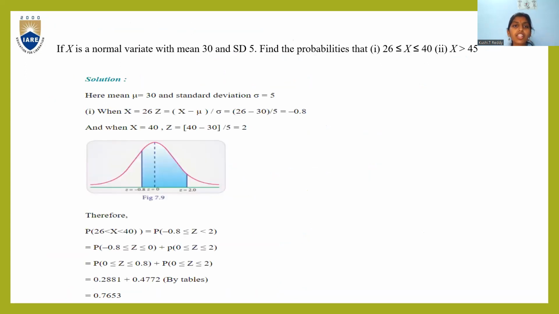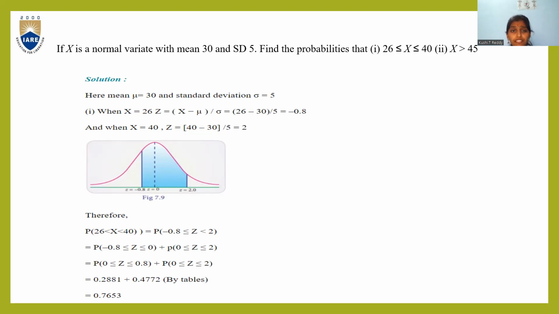If x is a normal distribution with mean 30 and standard deviation 5, we are going to find the probabilities of x greater than or equal to 26, less than or equal to 40, and x greater than 45. First, we already know nu is 30 and standard deviation sigma is 5.